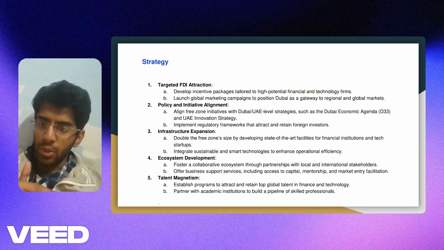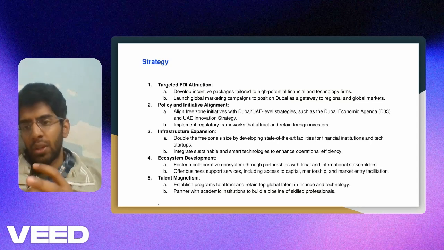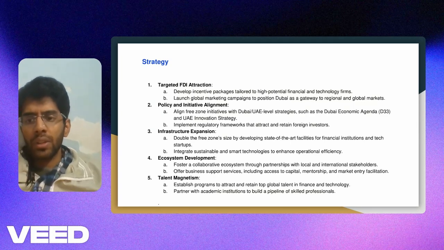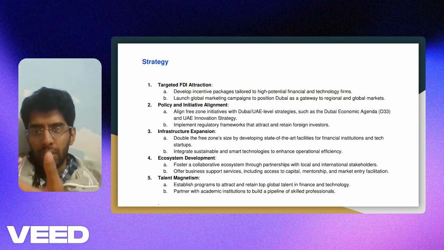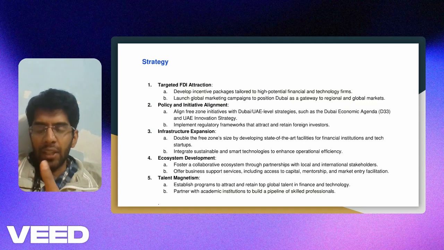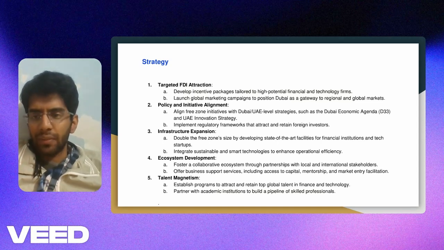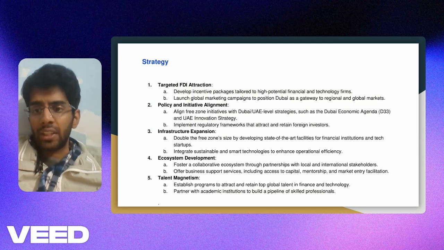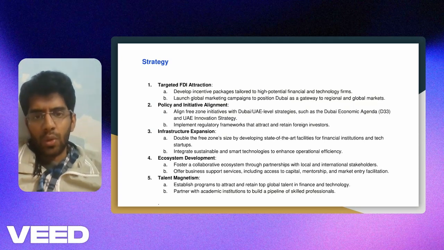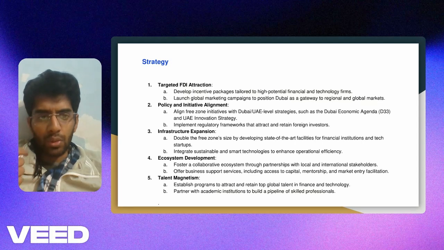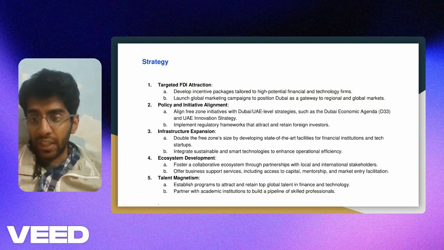So that's important. Another pointer of the talent magnetism part is that we need to constantly partner with academic institutions so that we could attract fresh talent, and we could see how we could grow together with them. It will be a great opportunity for young talent to develop their skills and grow in their respective field in the global free zone, which is going to be good for the free zone as well, because the global free zone is going to require a lot of young talent.